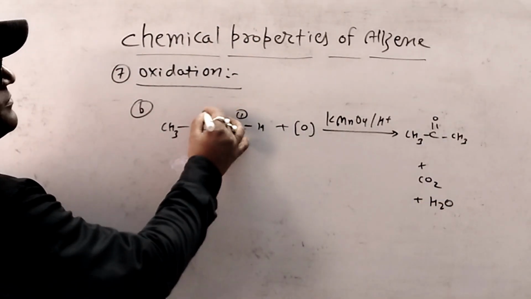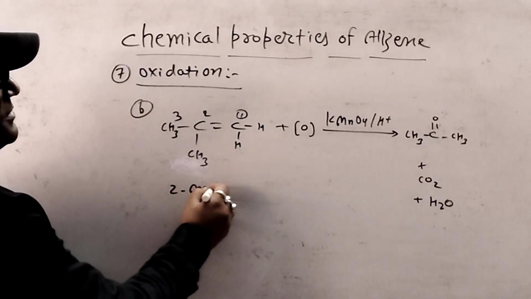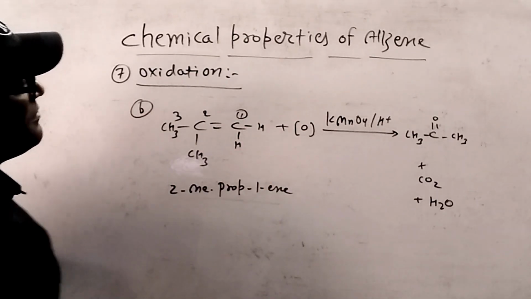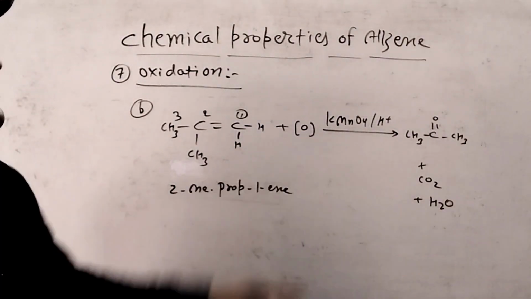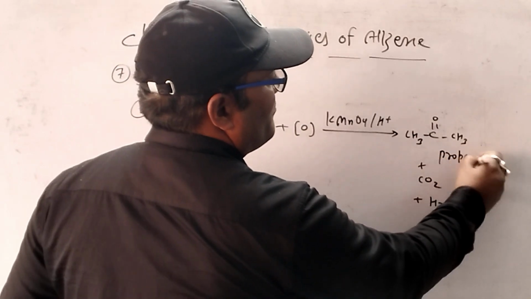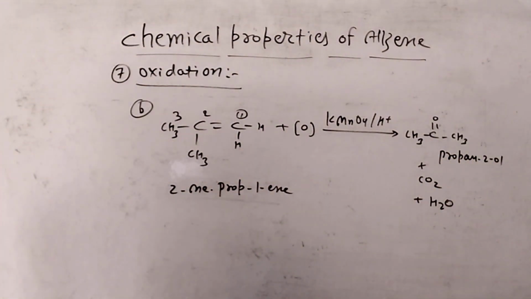Now in this reaction, 2-methylprop-1-ene reacts with oxygen, then after oxidation propan-2-one plus CO2 plus water, these compounds are formed. Now oxidation is completed. You can take a screenshot.